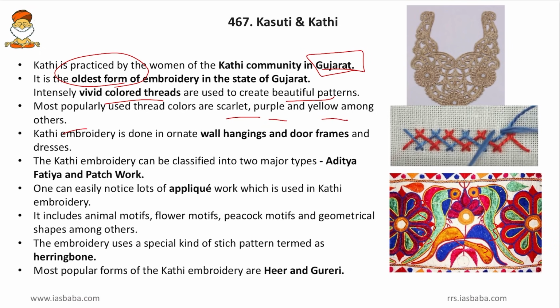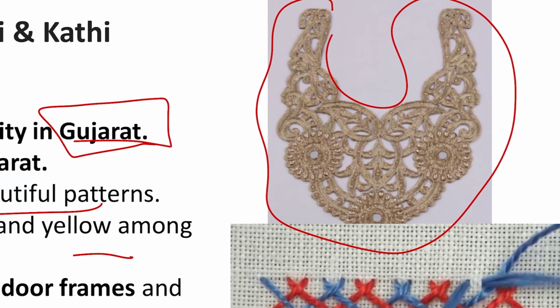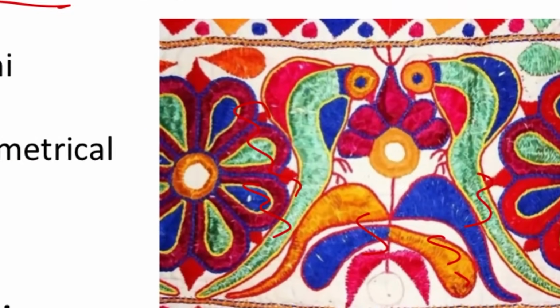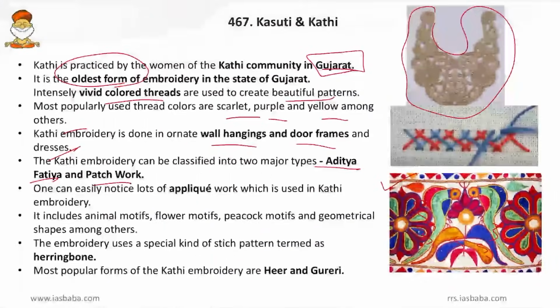So navy blue, purple and yellow threads are used extensively. Then Kathi embroidery is done in ornate wall hangings and door frames and also on dresses. So not only on dresses, even on wall hangings and door frames this can be used. Then Kathi embroidery can be classified into two major types, that is Aditya Fatia and patchwork. Friends, patchwork is basically like this, that is the embroidery is designed as a patch and then it is stitched to the textile or the fabric. But however, this Aditya Fatia is that which is directly embroidered on the textile. So this can be treated as Aditya Fatia and this one as the patchwork.